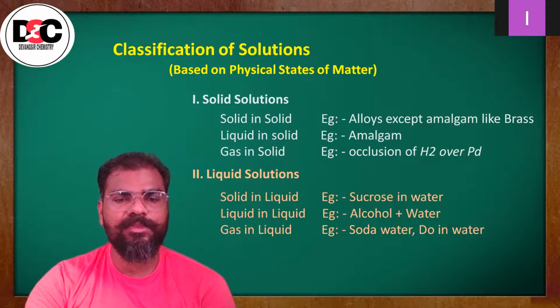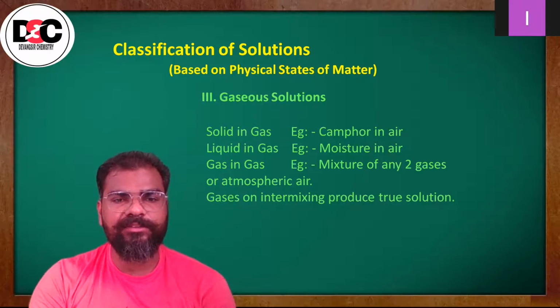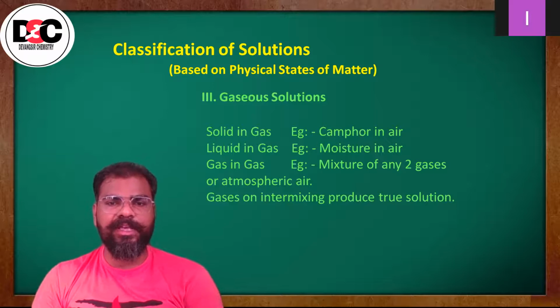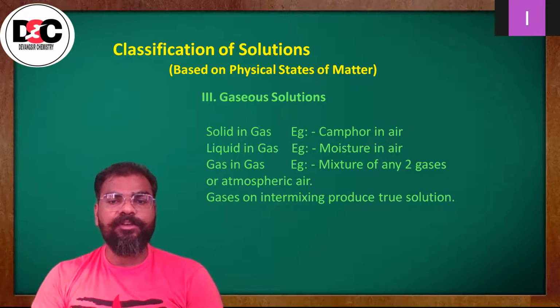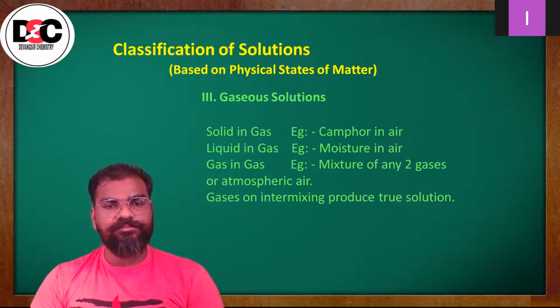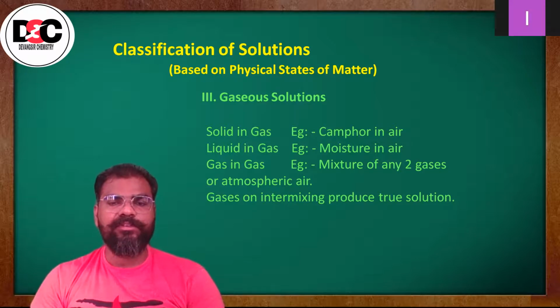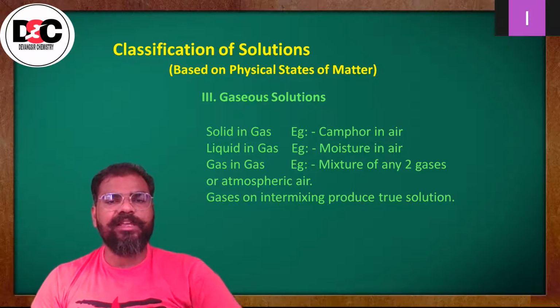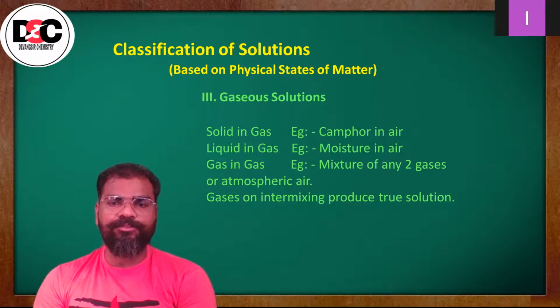Okay, so solid in gas, example is camphor in air. Okay, then liquid in gas, example is moisture in air. Then gas in gas, a mixture of any two gases. You can take the example of air. Air is a mixture of so many gases. Okay, so that is gas in gas. Or atmospheric air. Atmospheric air is an example of gas in gas.